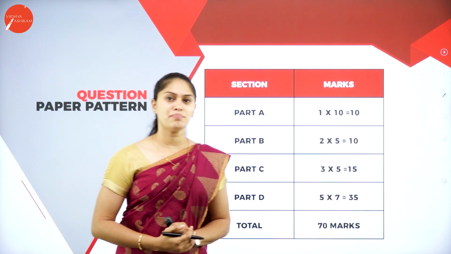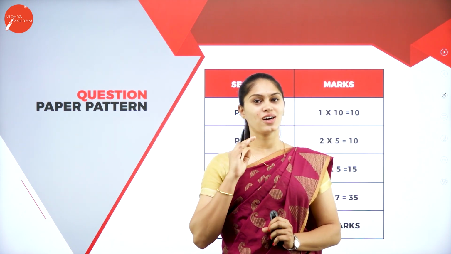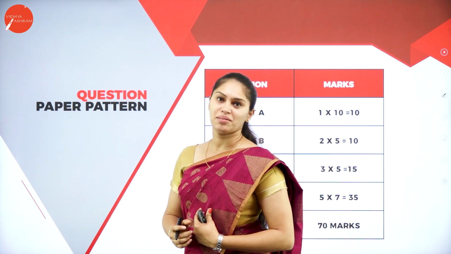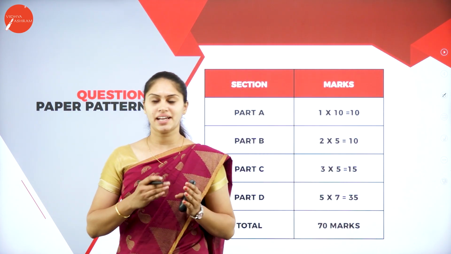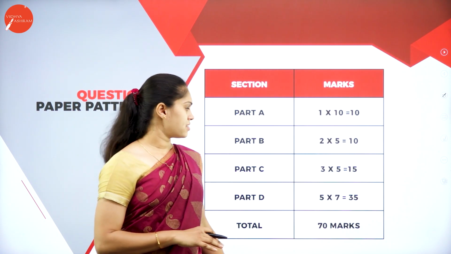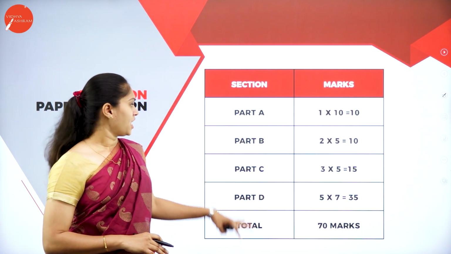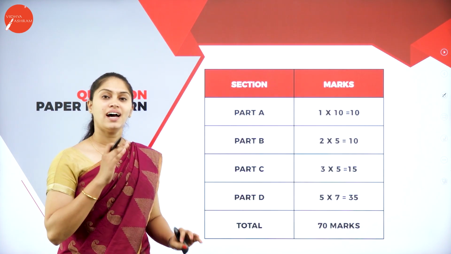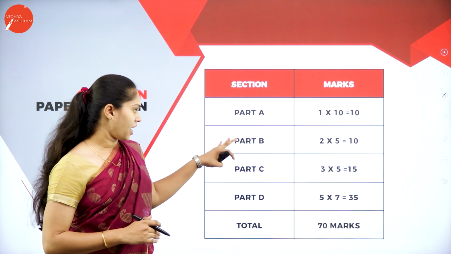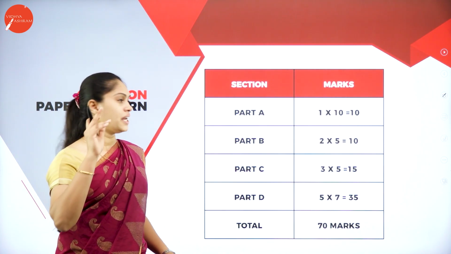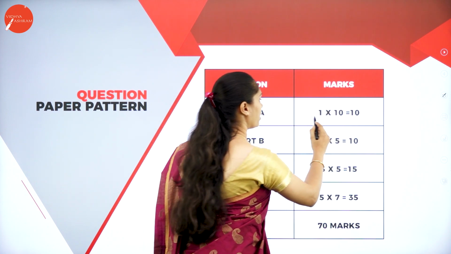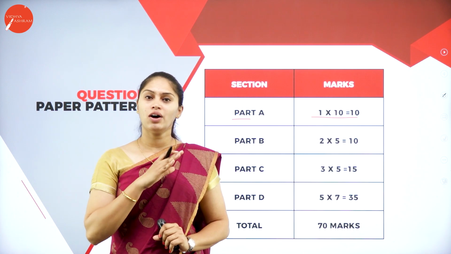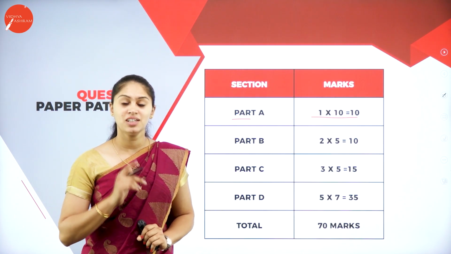Then how will the question paper pattern be? Out of 100 marks, we are going to write the theory examination for 70 marks. Then how will the marks be distributed? You can see here I have a total of 4 parts, that is part A, B, C and D. In part A, you are going to get 10 questions of 1 mark each, so that is for 10 marks. You have to answer all the questions. There is no choice in your 1 mark questions.